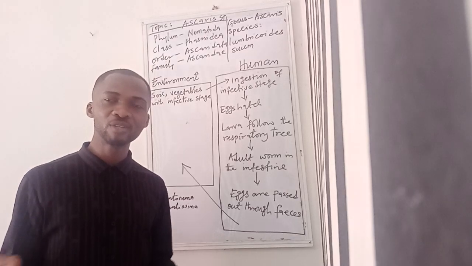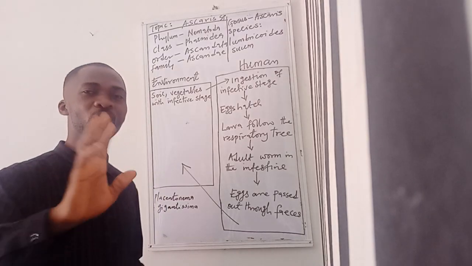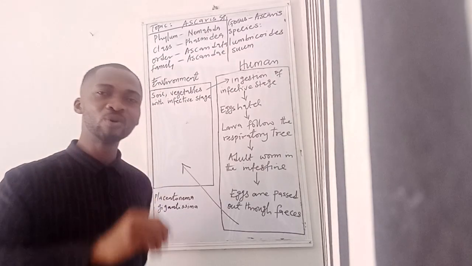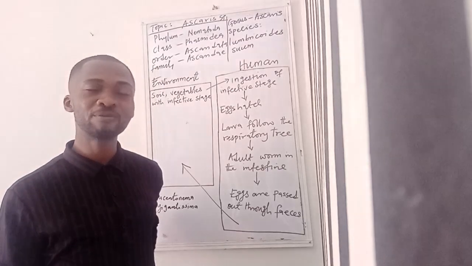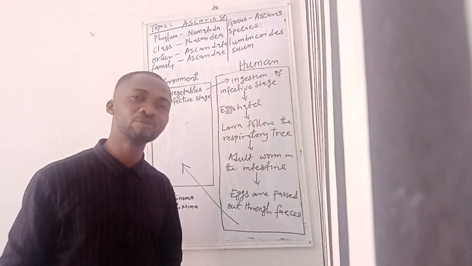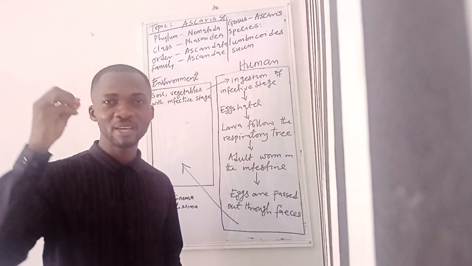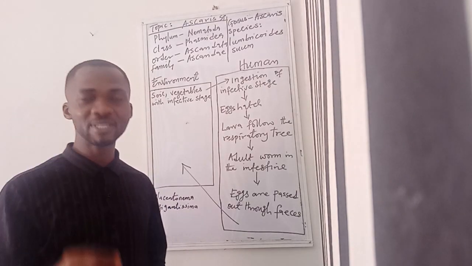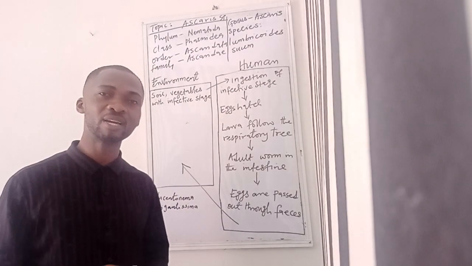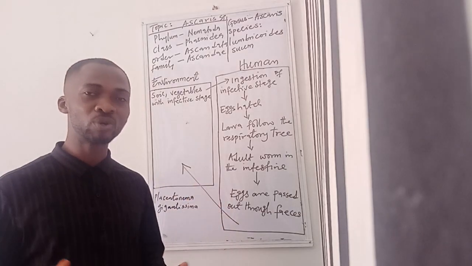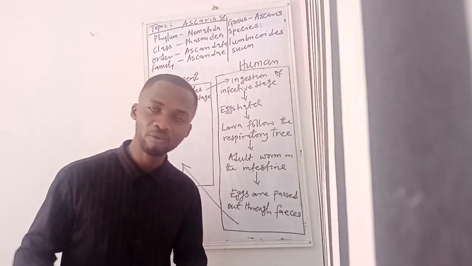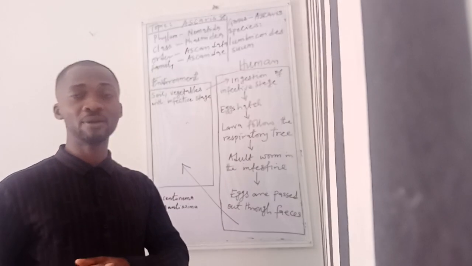So the basic mechanical vector that is involved in the case of ascariasis is Musca domestica, that's the housefly. The housefly can perch on the feces of one who is suffering from ascariasis and also perch on your food. When you eat such food, you can get infected. And that is why maintaining personal hygiene is very important when it comes to prevention and control of Ascaris disease.